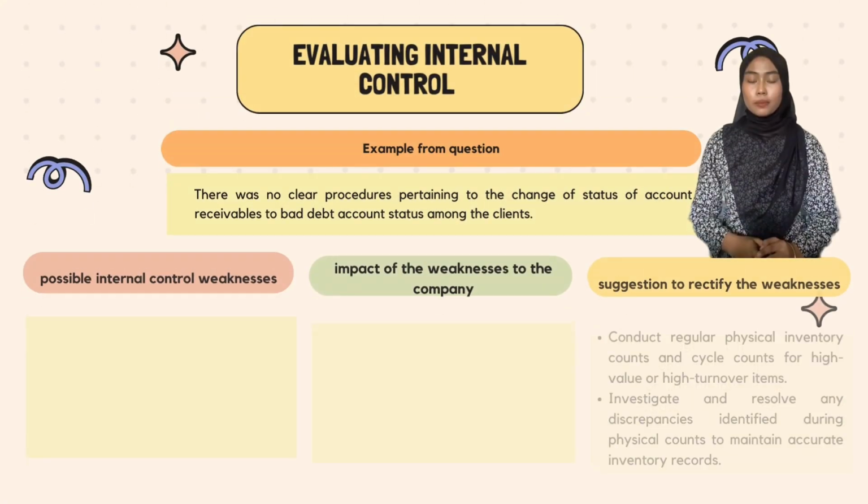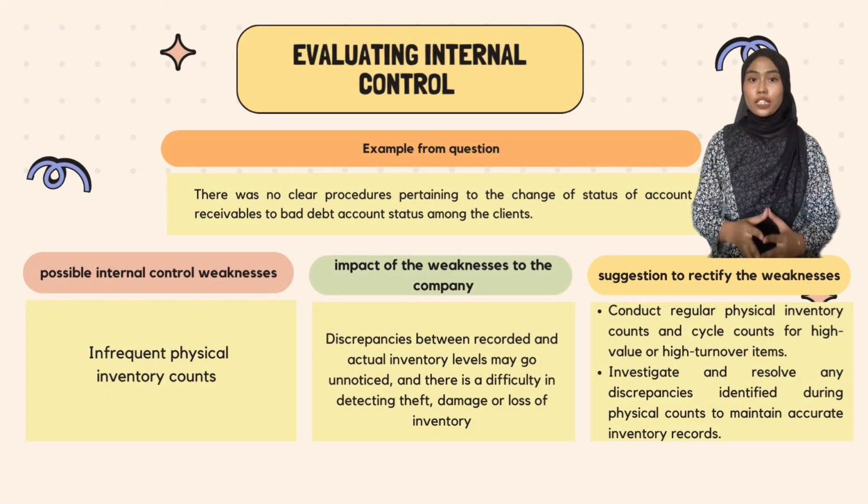The third example from question: there was no clear procedure pertaining to the change of status of account receivable to bad debt account status among the client. Possible internal control weakness is infrequent physical inventory count. Impact of the weakness to the company is a discrepancy between recorded and actual inventory level may go unnoticed, and there is difficulty in detecting theft, damage, or loss of inventory.